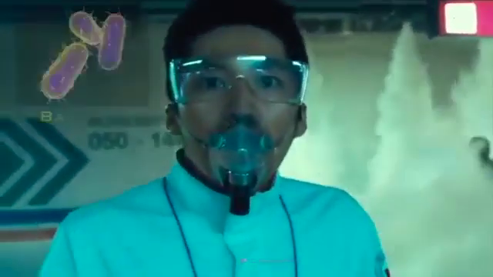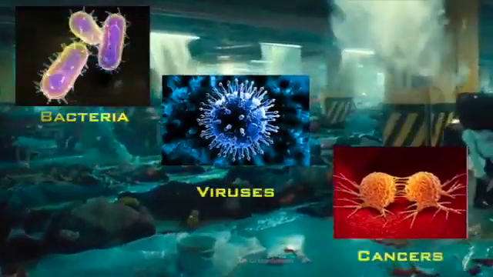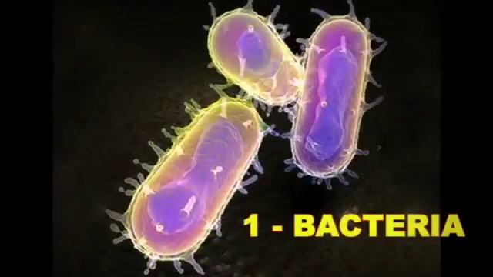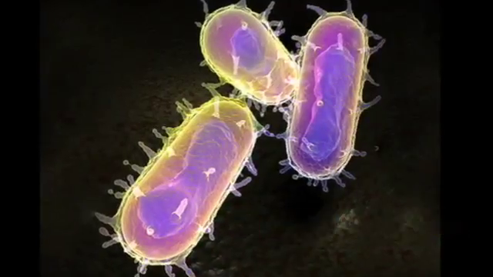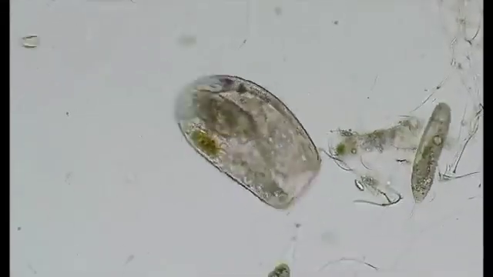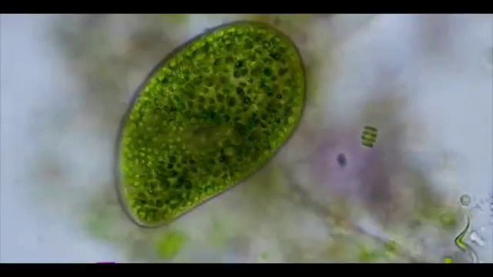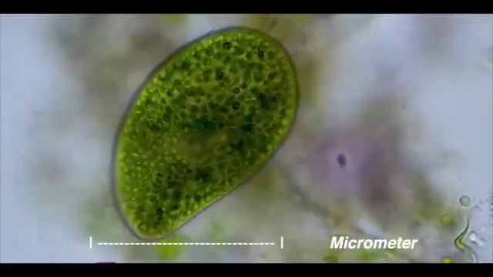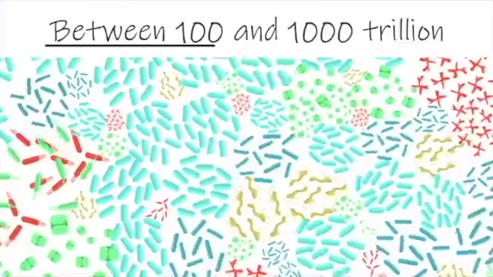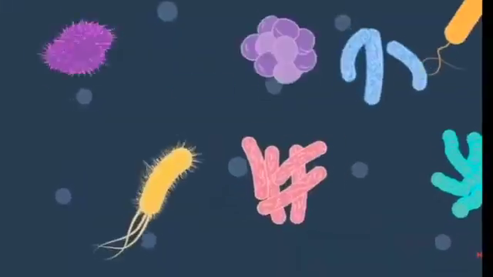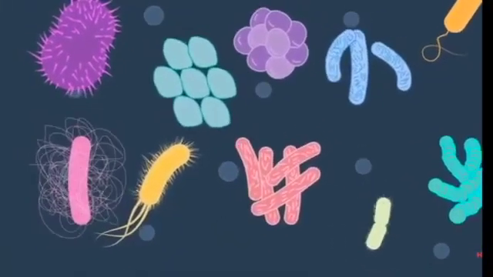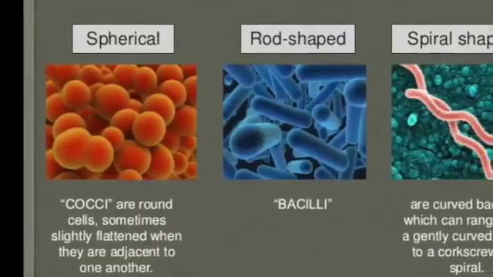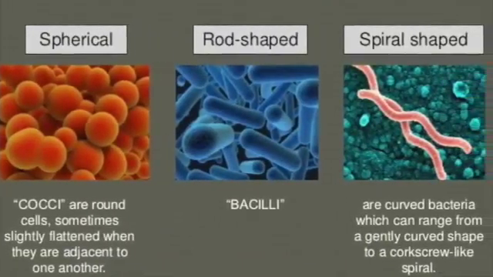Let's look at 3 pandemic causes. 1. Bacteria. They are single-cell life forms. Bacteria are tiny, just a few millionth of a meter long. There are so many of them that together they weigh more than all the plants and animals on Earth. Bacteria come in sphere, rod, and spiral shapes.